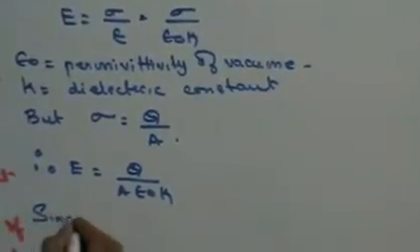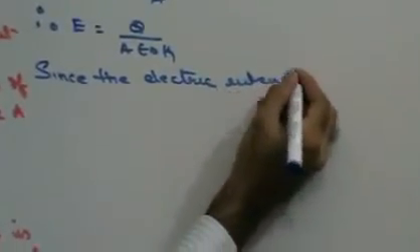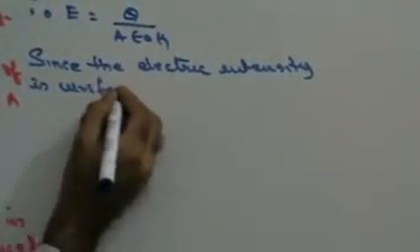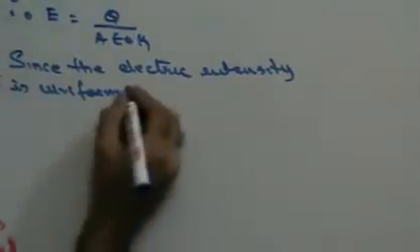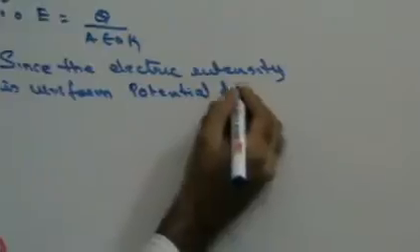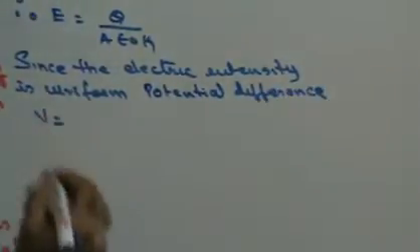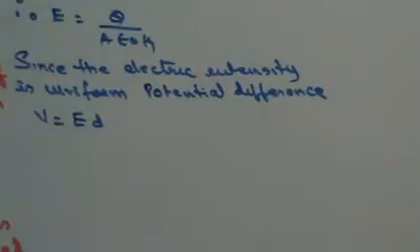Now, since the electric intensity between the plates is uniform, the potential difference V is given by the formula E into D, right?